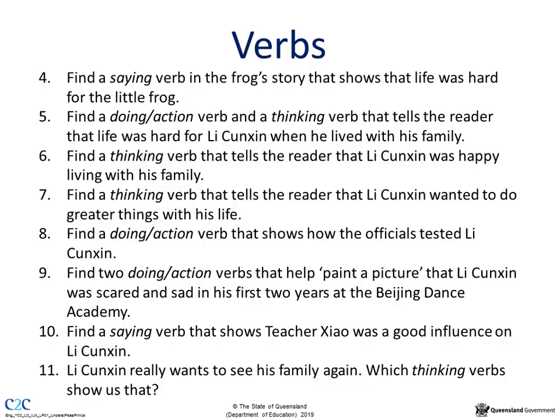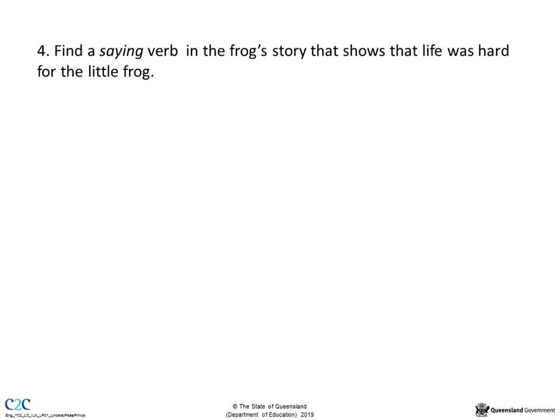In the next series of questions, you're asked to find some verbs. To answer these questions, you'll need to think carefully about what the pictures and words are telling you about the events in the story. Skim through the book to find where you think the answers might be, and search the text for verbs that are telling you what Li Shuixing is thinking, saying, doing, or relating. Let's have a go at answering question 4.